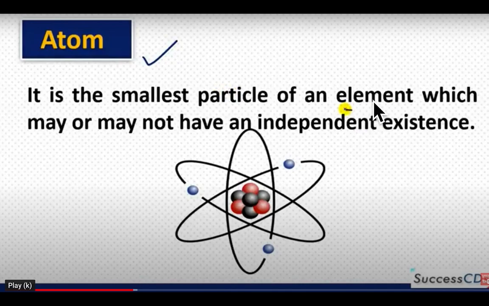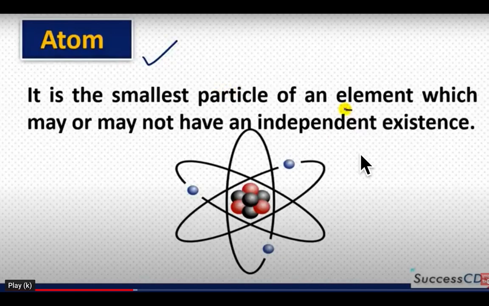So element or compound, that is made up of atoms. Therefore, what is an atom? It is the smallest particle of an element which may or may not have an independent existence. Means some elements exist in an independent state.